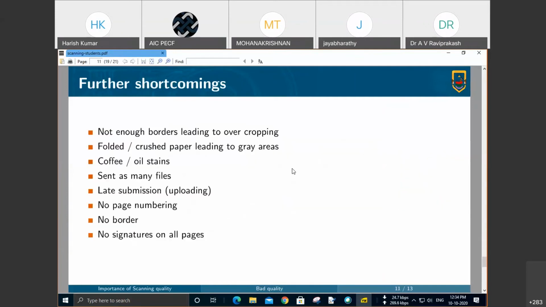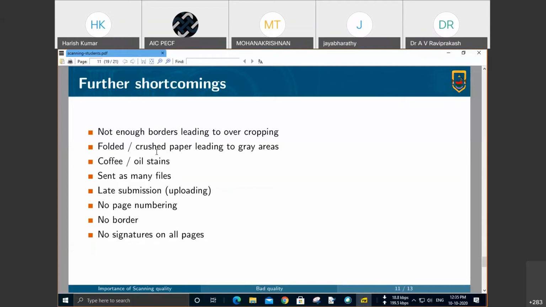So, after having given the examples of what we don't consider good quality images, there is a big list here. Already it is taking more time, so I would not like to discuss every reason listed here, but we will simply read out: not enough borders, and the paper is folded or crumpled. Okay, folded or crumpled leading to gray areas. This you might have seen.